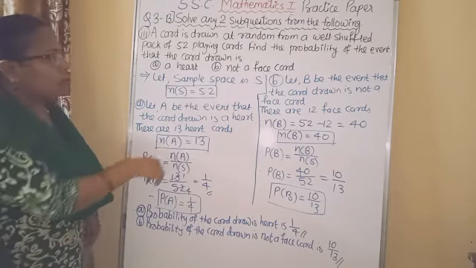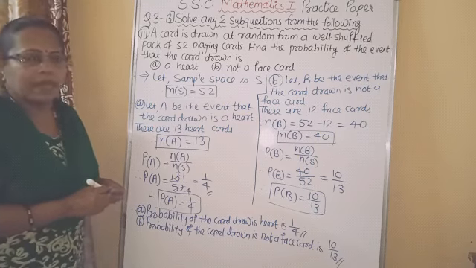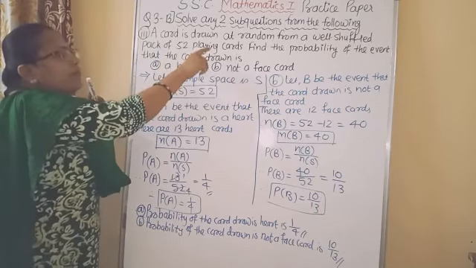Understood? How to solve the sums related to probability, in that when the sum is related to 52 playing cards.